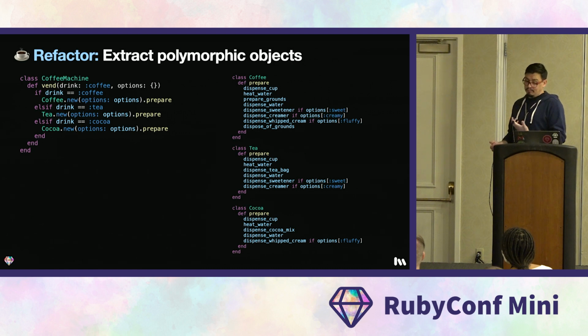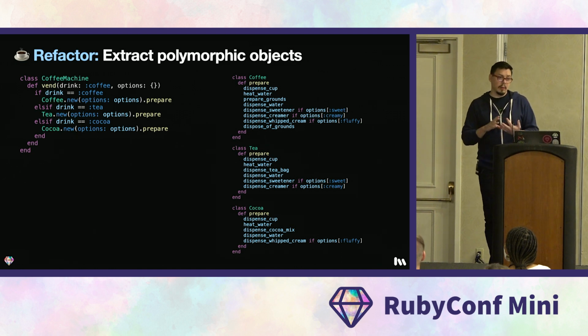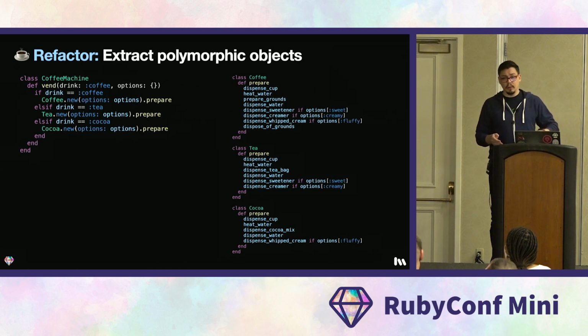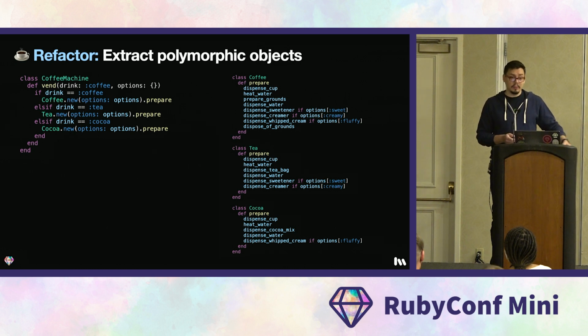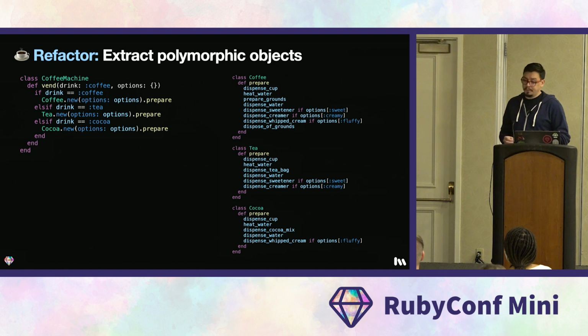Now, as you can see, we moved each recipe into its own class: one for coffee, one for tea, and one for cocoa. This structure has a couple of big advantages. Each algorithm is now separate from the others. That means that if you should ever need to modify one of them, let's say to fix a bug or extend it, there's a much lower risk of you introducing a regression in another one of the algorithms. Plus, the when method is now much simpler.